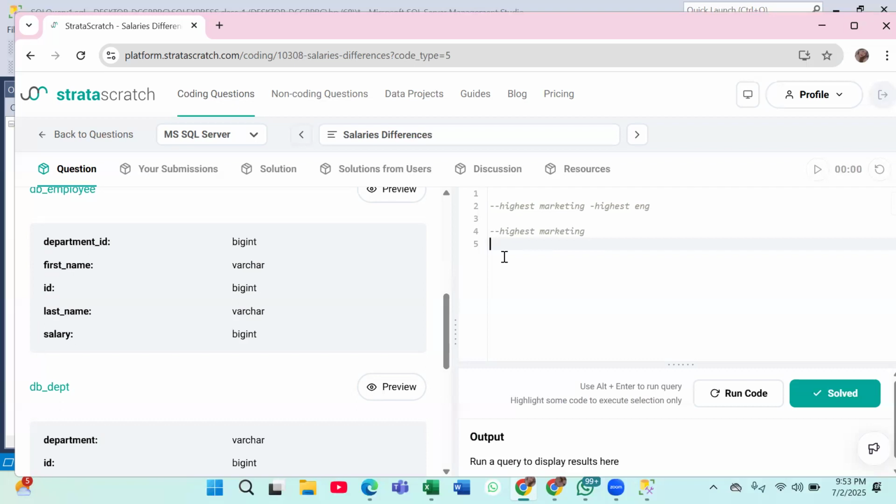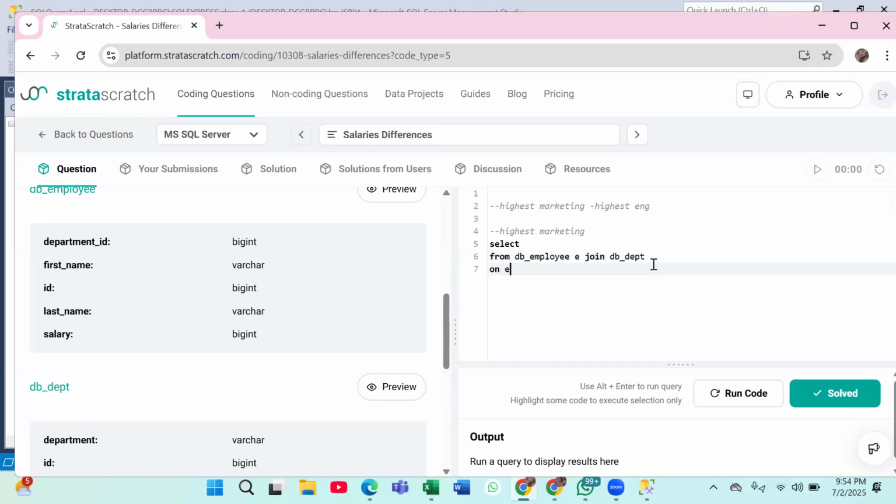This is not a difficult question. We did it multiple times now. So first we need to join these two tables together, correct? We need to join employee table, and we need to join department table also, correct? Don't we have to do that? Because salary is in my employee table, but department is in my department table, right? So we have to join them together. Am I correct? Yes, Aloysius, you are correct.